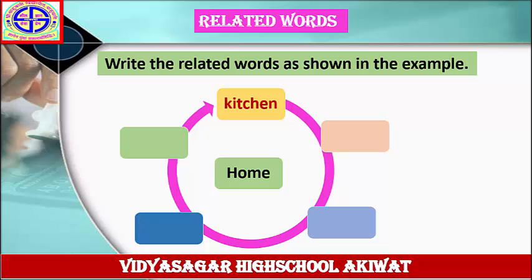What is the answer? Answer is first kitchen, second hall, third dining table, fourth fridge, and fifth showcase. These are the related words to the word home. Write down these words in your notebook.